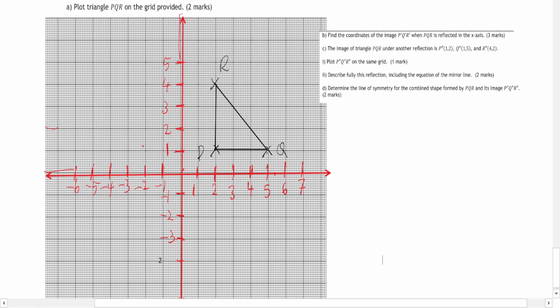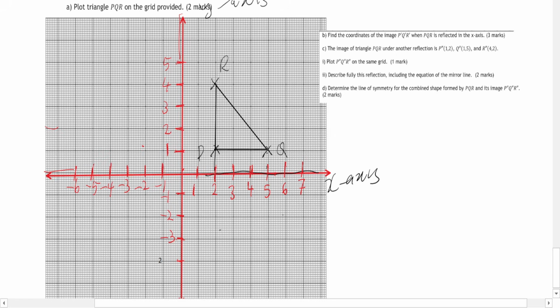Okay, the second question is asking you to find the coordinates of the image P prime Q prime R prime when PQR is reflected in the x-axis. So the x-axis is basically this one. This is the x-axis, and this is the y-axis. Now, if it's reflected in the x-axis, then your image is supposed to be around here. Now your mirror line is the x-axis. So the distance from the mirror line to the object should be equal to the distance from the mirror line to the image.